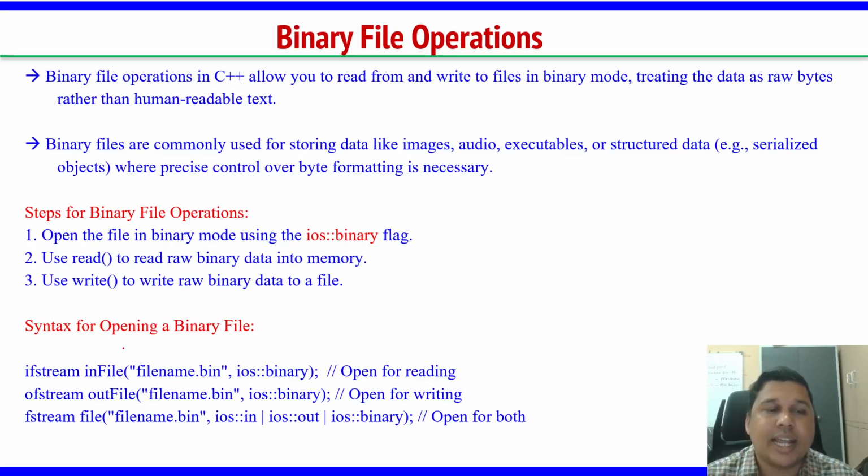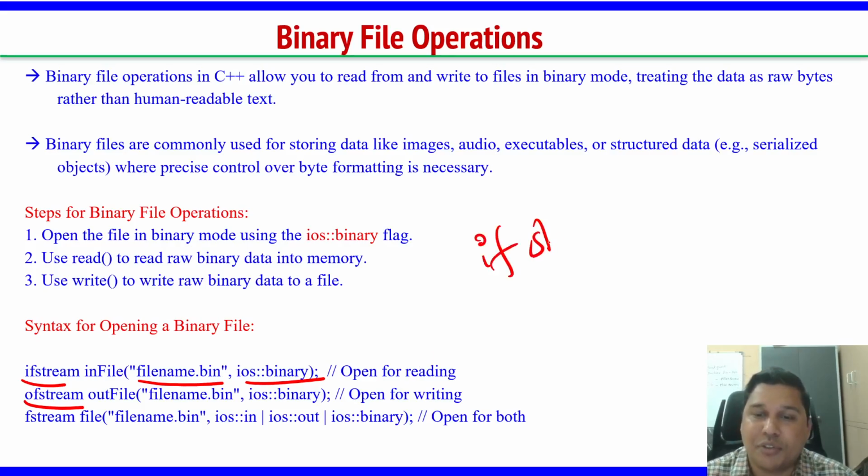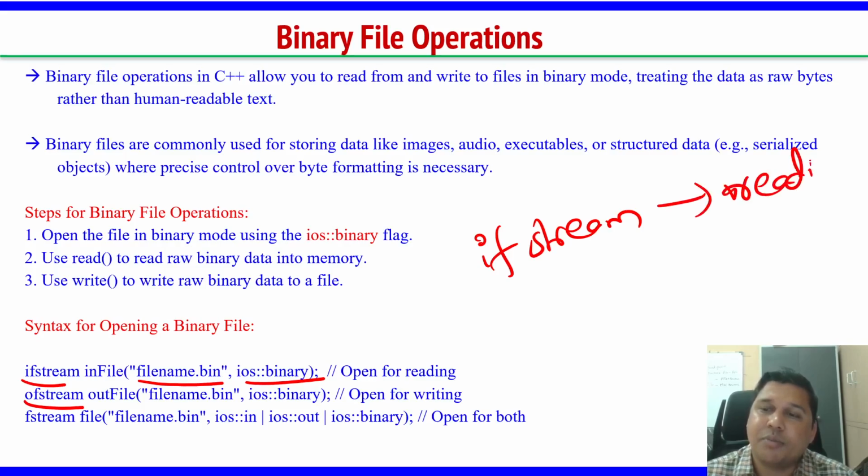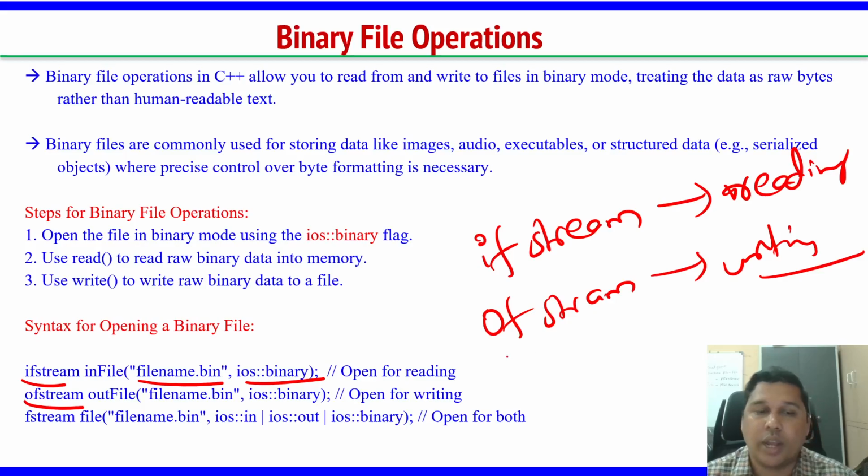So the syntax again: if you are using ifstream, you give the file name dot bin, ios::binary. If you are using ofstream, ofstream itself directly means writing. I think you are aware of this: ifstream is meant for reading and ofstream is for writing. So if I give ifstream with a file name dot bin, you have to use ios::binary.